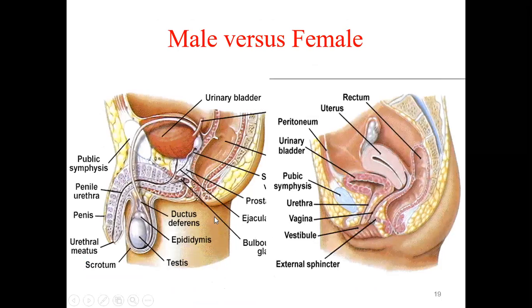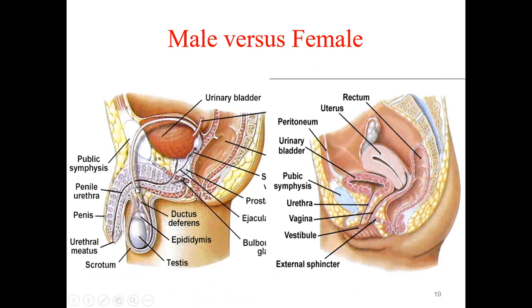So this is the whole course of the urethra, if you see here. This is the bladder here. From the bladder the urethra will come out. This is the prostate here. The urethra passing through the prostate is called the prostatic urethra. Then it passes through the urogenital diaphragm. This is the urogenital diaphragm, so it is called the membranous urethra.